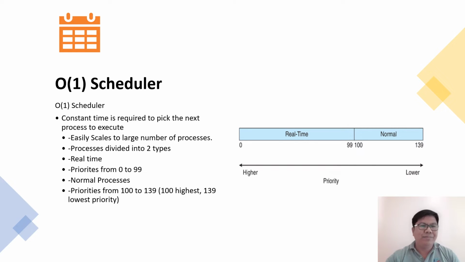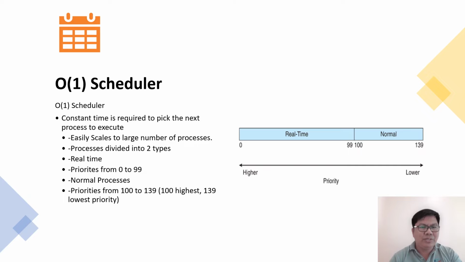The O(1) scheduler: constant time is required to pick the next process to execute. It easily scales to large numbers of processes, and processes are divided into two types, as you can see in the figure: real-time and normal.